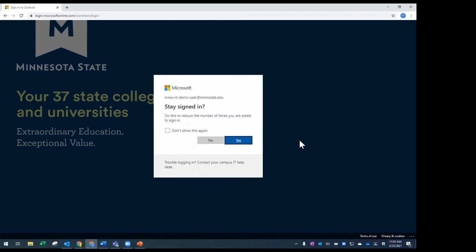And now I'm getting hit with, do I want to stay signed in? And since this is showing right now, I'll just quickly cover this. In most cases, I recommend clicking yes if you're using a computer that you secure when you're not using it. So if you're using a computer that's out in the open that other people have access to and you don't lock it, then I would say no, then you want to log in every time. But if you're using a computer that you're locking or is in a private office or that only you have access to, then I recommend clicking yes so that you don't have to frequently enter your username and password. And for those of you that have enrolled in multi-factor authentication, go through that process. So for this demonstration, I'll click yes.